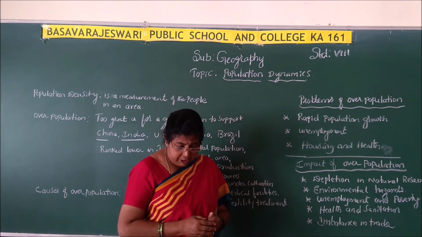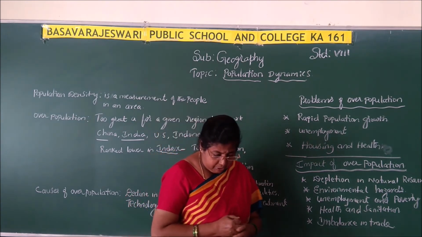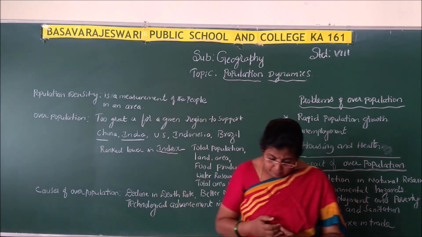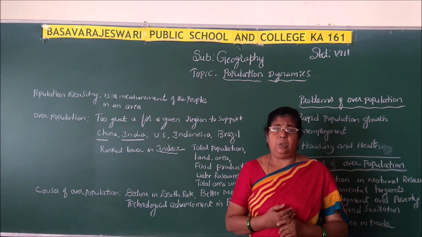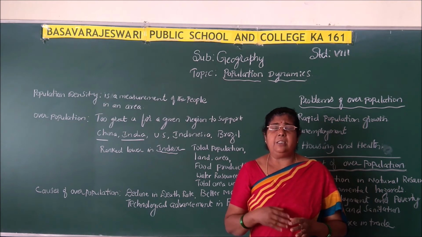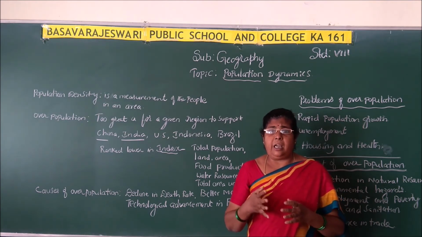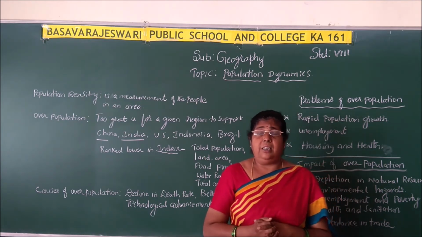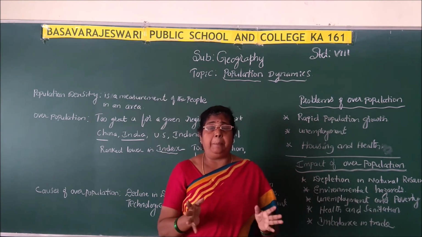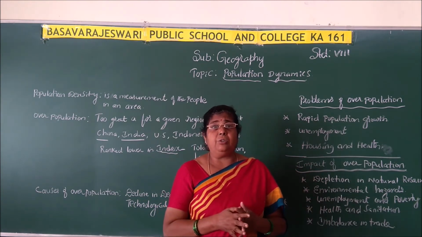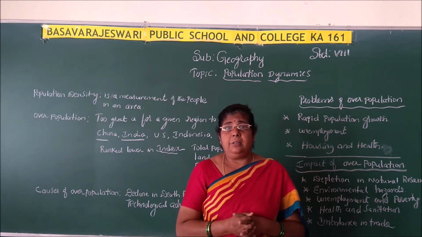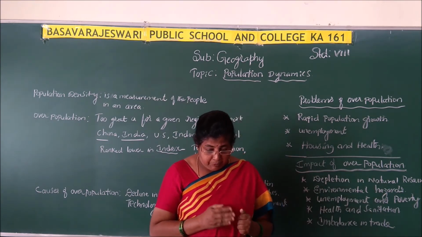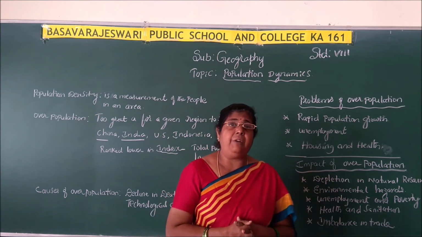Definitely, rapid growth of population leads to the problem of housing and health. People will not get houses. Correct? The standard of living in overpopulated countries, it's the biggest task to get even a house. As the population increases, they have to live in congested areas, 10 people in one house, and because proper health and sanitation will not be there, maintenance is a very big problem.